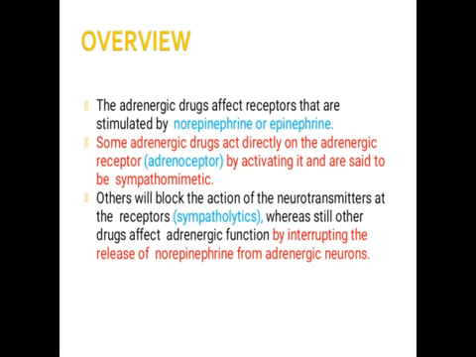Then next part, adrenergic drugs. So what are the adrenergic drugs? Adrenergic drugs affect the receptor. Which receptor? The receptor where the binding of adrenergic neurotransmitters takes place, like epinephrine and norepinephrine, or you can say adrenaline and noradrenaline. So ज्या रिसेप्टरला ते बाइंड होतात त्या रिसेप्टरला adrenergic drugs bind होतात and they will block that receptor. They are also called anti-adrenergic drugs. Okay.